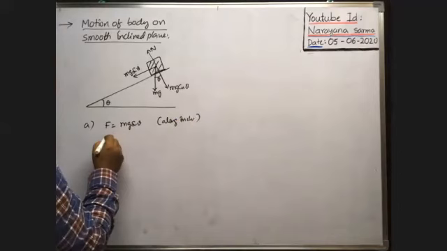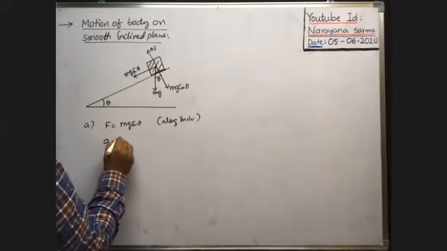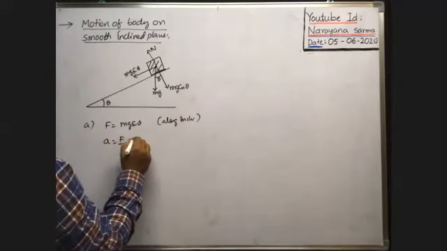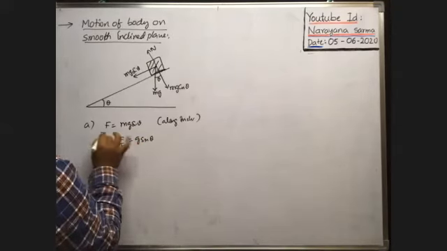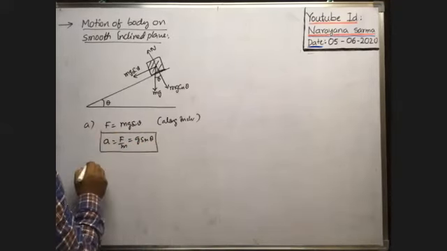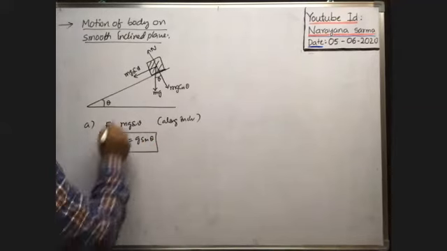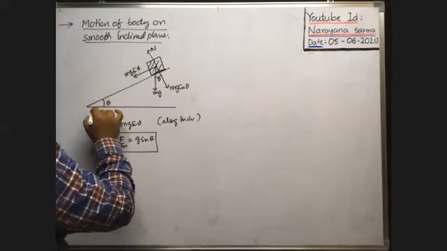Therefore, acceleration a is equal to F by m, that is, g sin theta. This is the acceleration of the block on a smooth inclined plane. Next, suppose the length of the inclined plane is L.